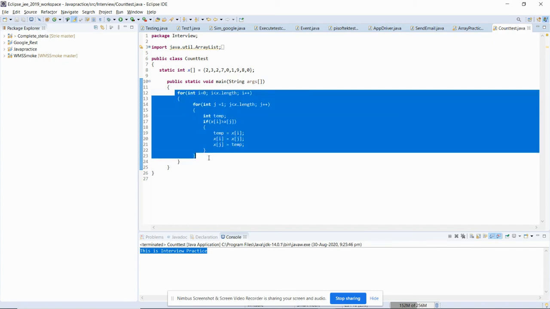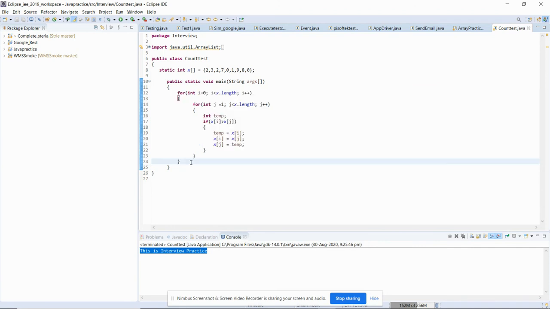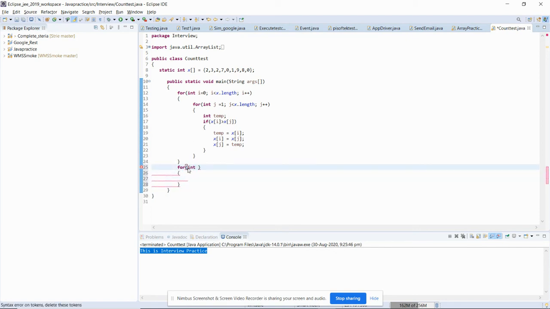To check this, we have to print our complete array. So how will we print? Again we will create a for loop to print the values of my array. So int k is equal to 0, k is less than x dot length, and then k plus plus. Now inside it I will write sys out, control space, and I will print simply the value of x of k.